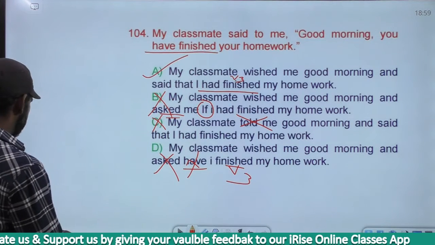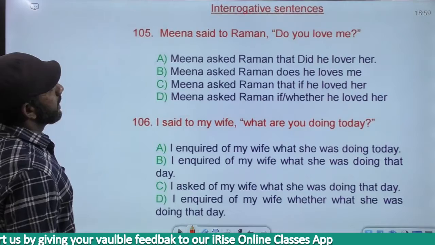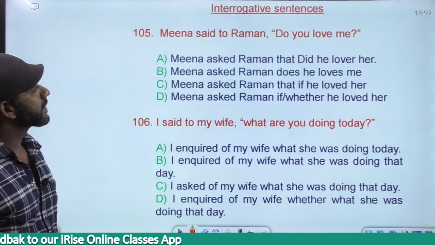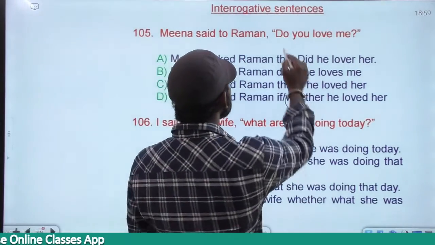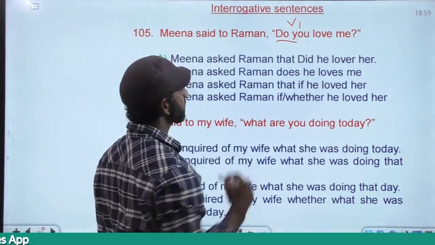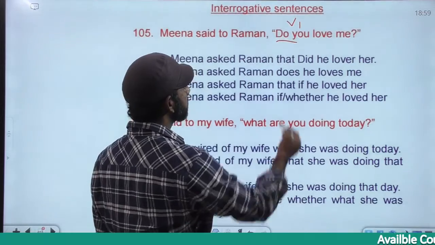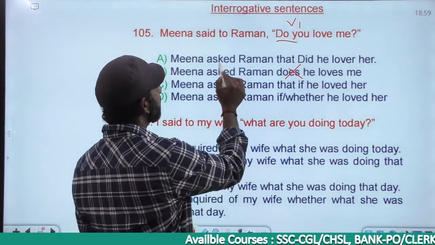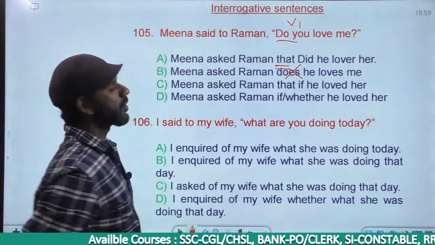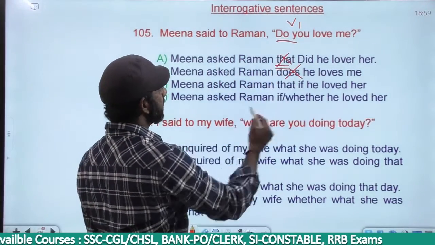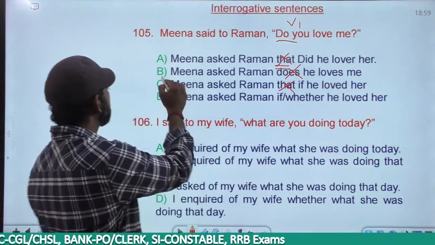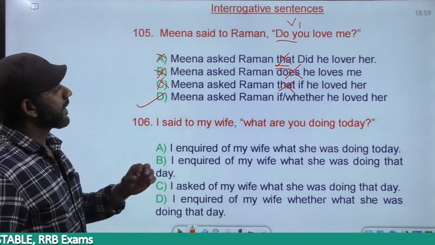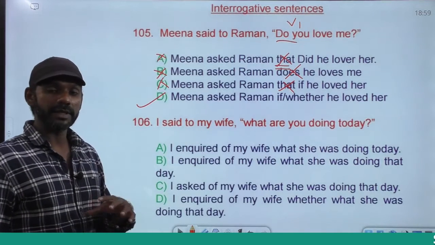The next one. Interrogative sentences, category wise. Meena said to Raman, "Do you love me?" Simple present must become simple past. Based on that, "does" is eliminated. Simple present tense. Then, Meena asked Raman that. "Asked" cannot be followed by "that". Eliminated. Three options are gone. We have only one option left, option D. "Do you love me" is simple present. It must become simple past.